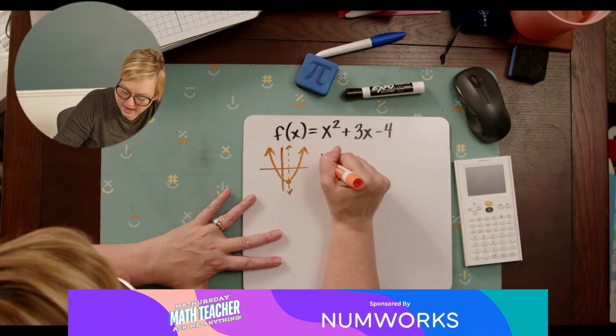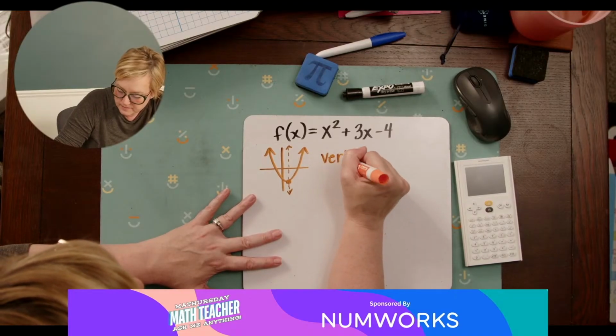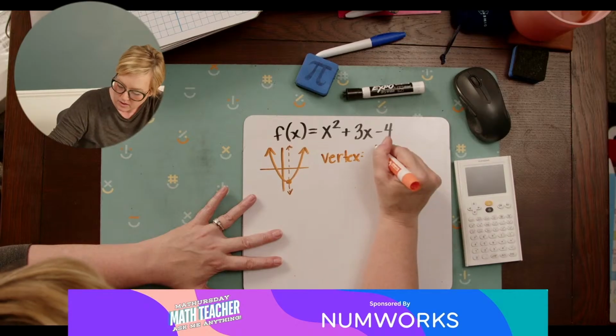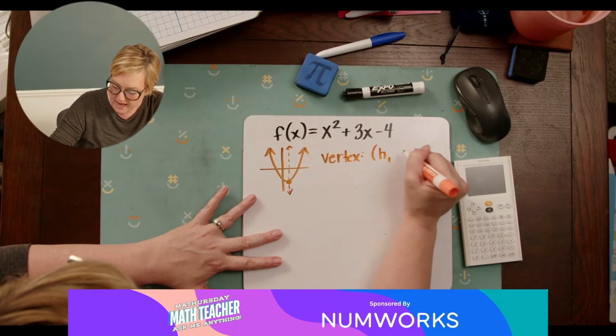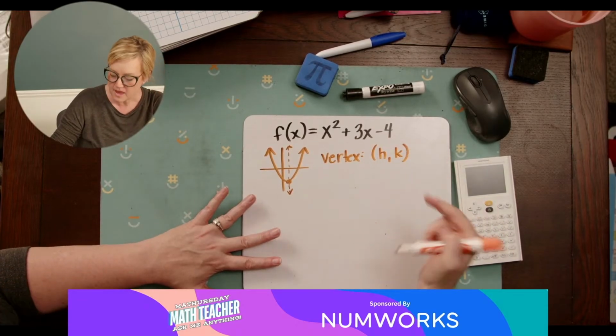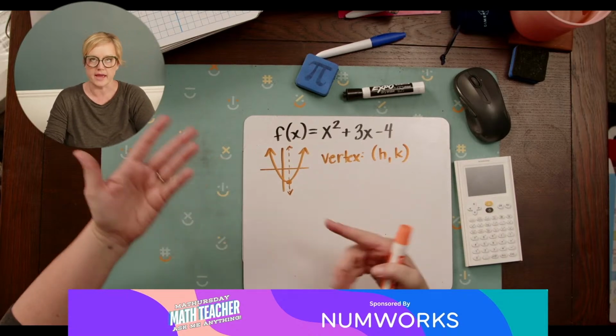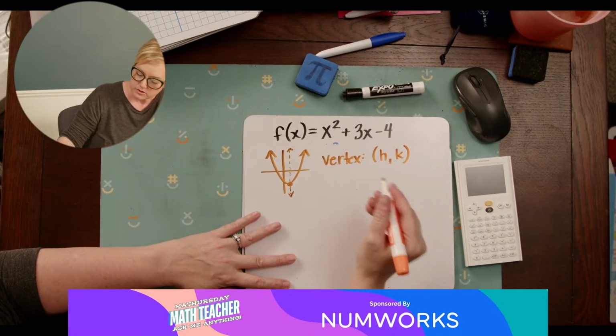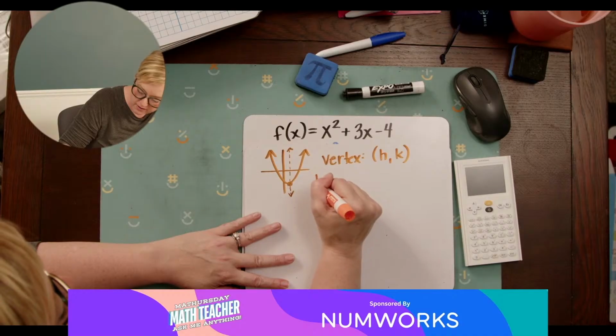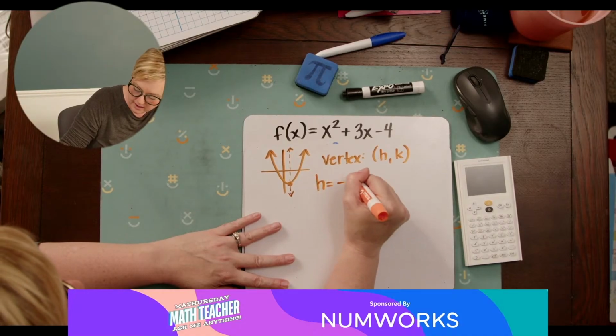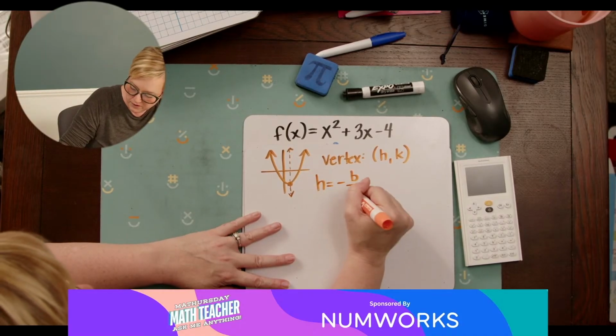To find the axis of symmetry and the vertex, the coordinates for the vertex, we use h and k. Now h is the x value, k is the y value. So to find the value for h, we do negative b over 2a.